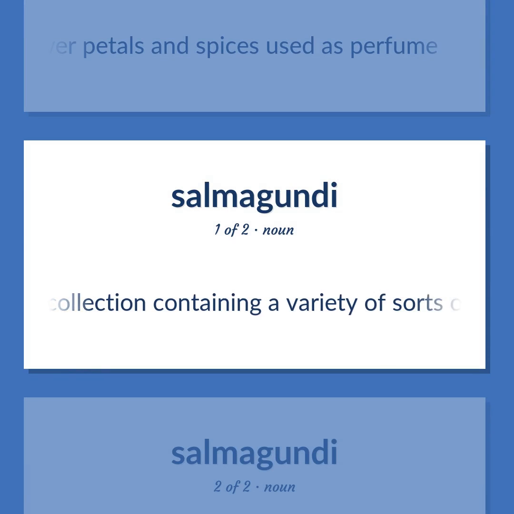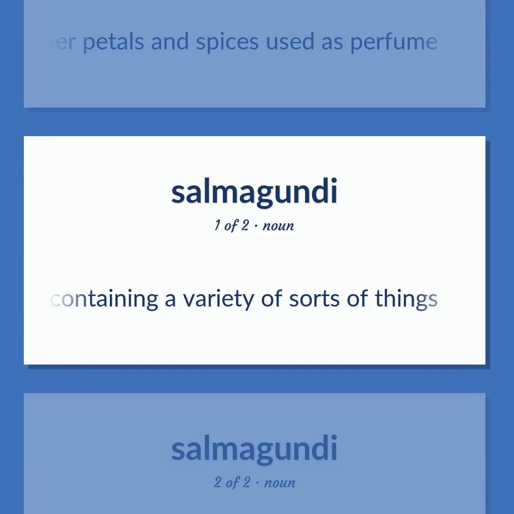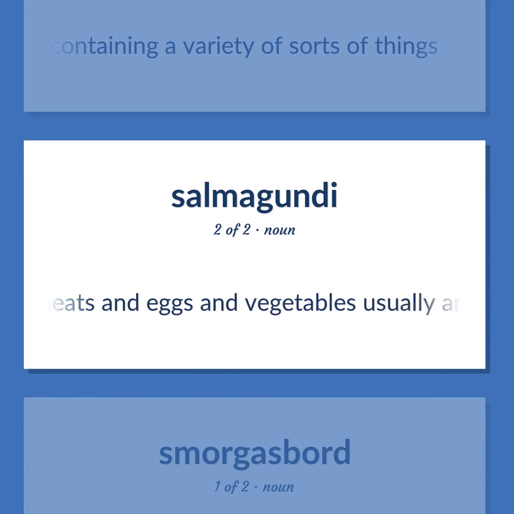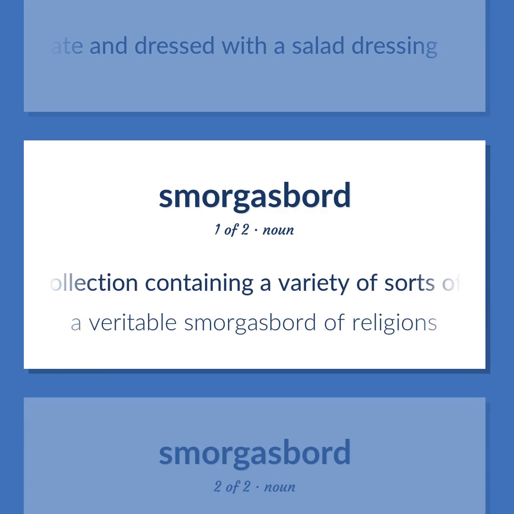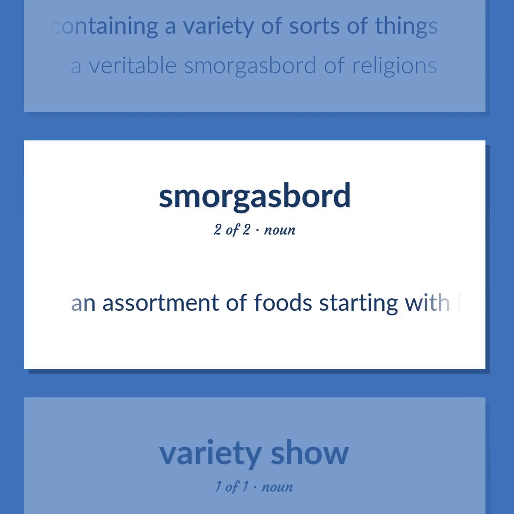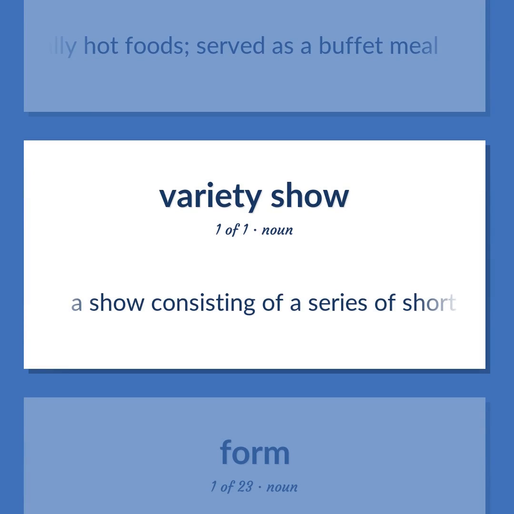A collection containing a variety of sorts of things. Cooked meats and eggs and vegetables usually arranged in rows around the plate and dressed with a salad dressing. A collection containing a variety of sorts of things. A veritable smorgasbord of religions. An assortment of foods starting with herring or smoked eel or salmon, etc., with bread and butter, then cheeses and eggs and pickled vegetables and aspics, finally hot foods, served as a buffet meal. A show consisting of a series of short unrelated performances.